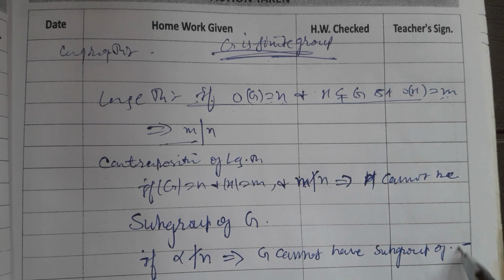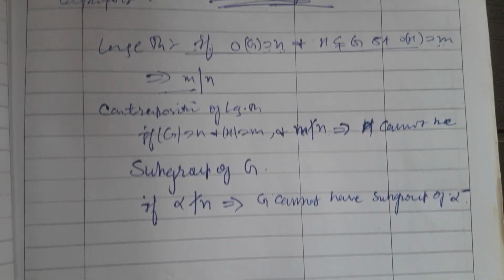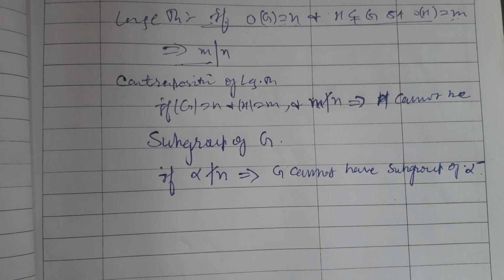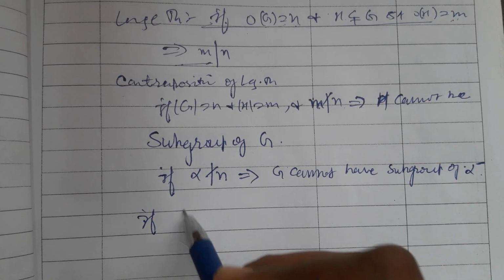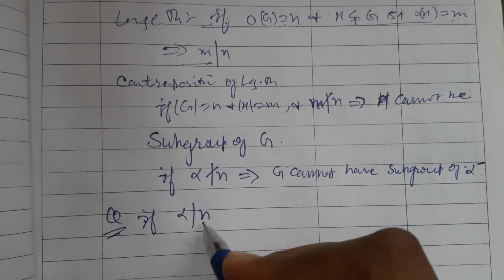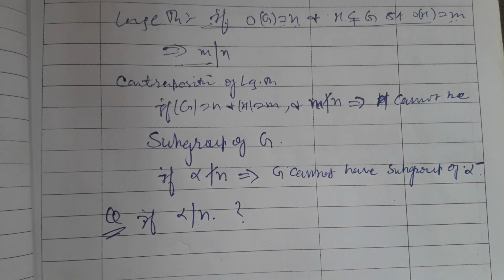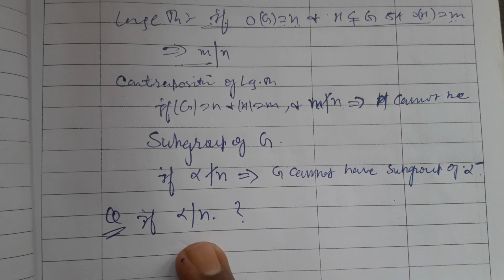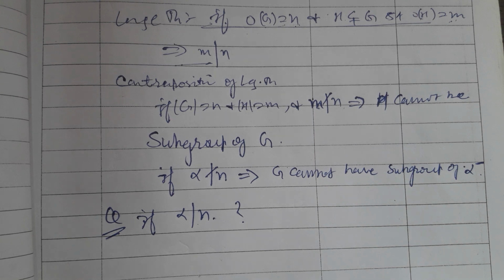So what will we do if alpha divides n? How do we approach that? That is my question. If alpha does not divide n, this is answered, but if it divides n, how do we study this? The answer to this question is given by Cauchy,